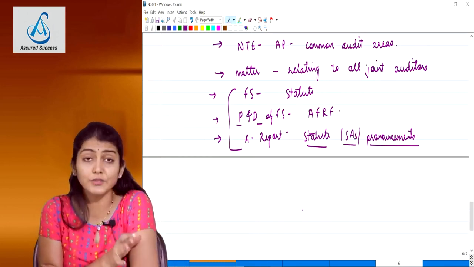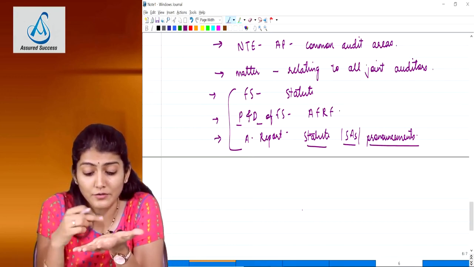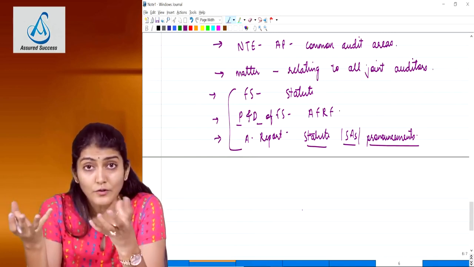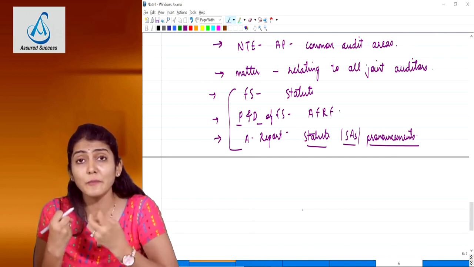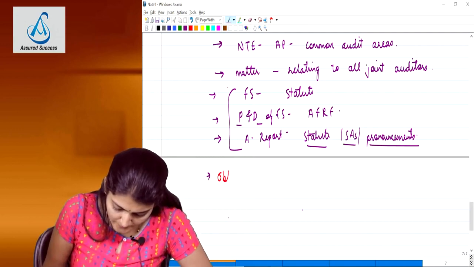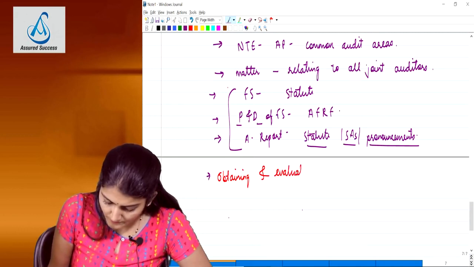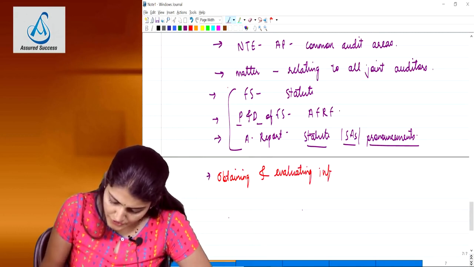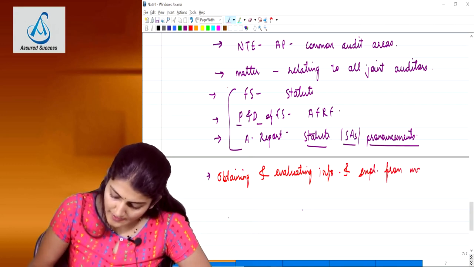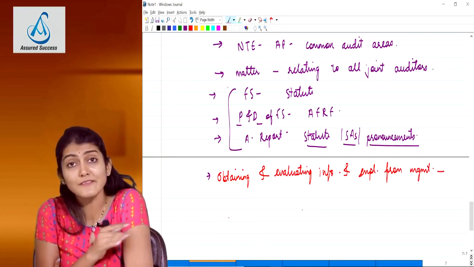Okay. In addition to this, in our audit report we write a sentence: according to the information and explanation given to us and to the best of our knowledge and belief. So, obtaining and evaluating information and explanations from the management. Again, they are jointly and severally responsible, unless it is for a specific area.